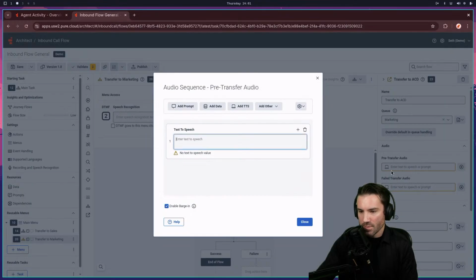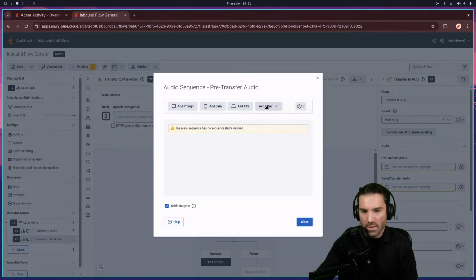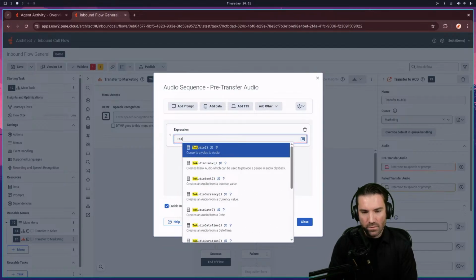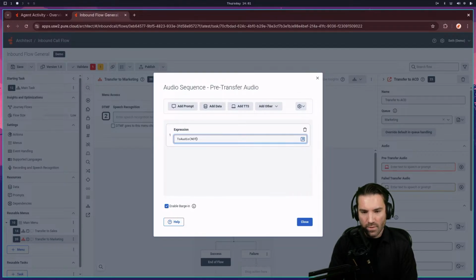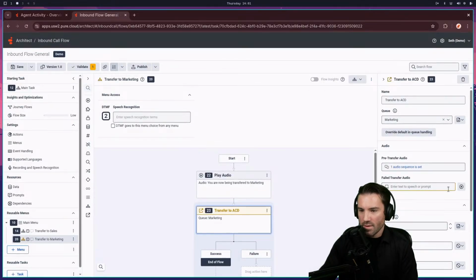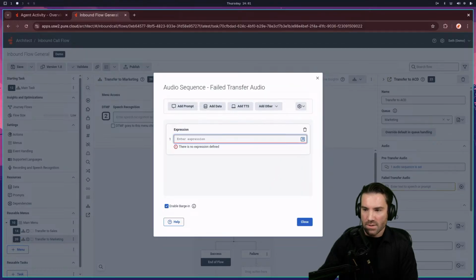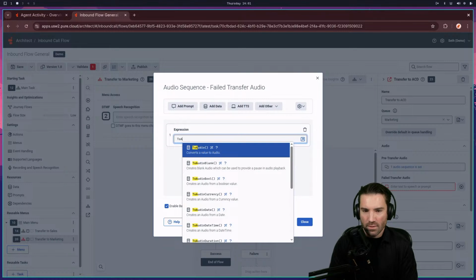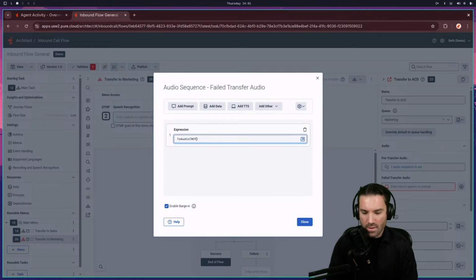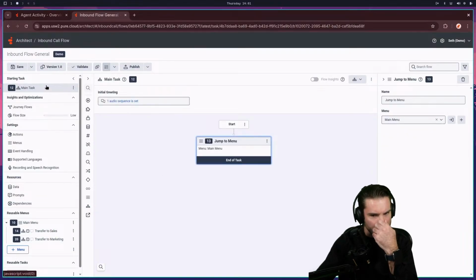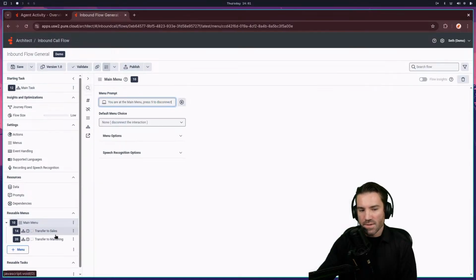Okay, and I've got to get rid of those stupid audio warnings that come in here. And expression, and then to audio. And we'll do not set. And the next one, we'll do that as well. So delete, add expression to audio. Not set. Boom. Okay. And now the main menu is built. I think I have the jump, yeah. So it enters in and goes into those main menus.